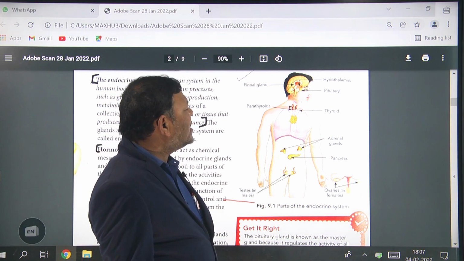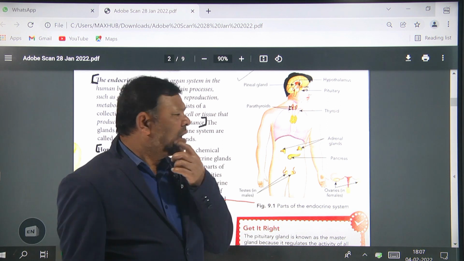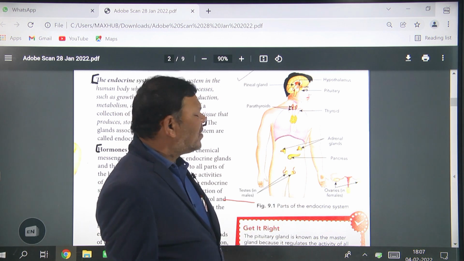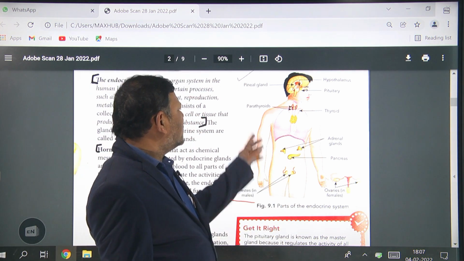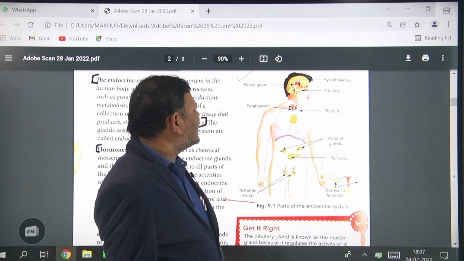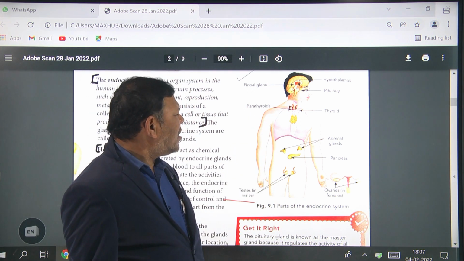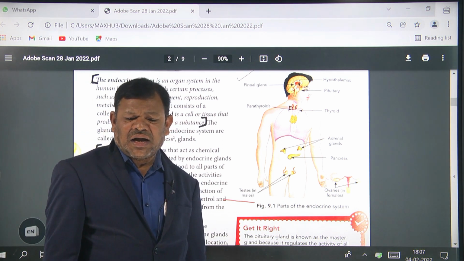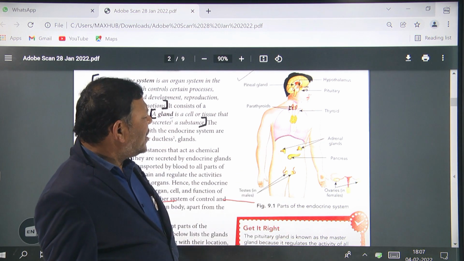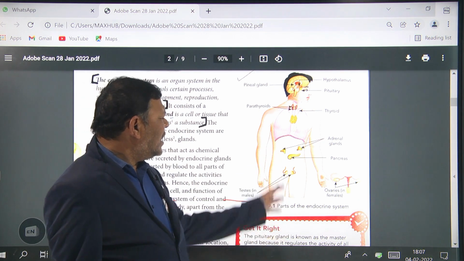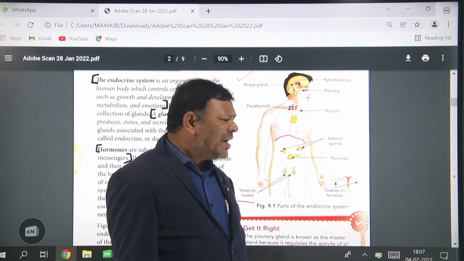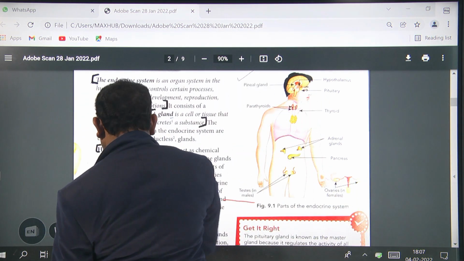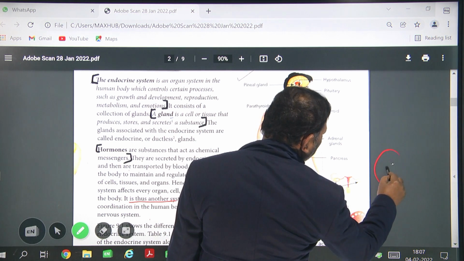Next, in the throat region, you can see the thyroid gland is present near the trachea. Below the thyroid gland, the parathyroid gland is present. Coming to the kidneys, you can see a cap-like structure on the kidneys.